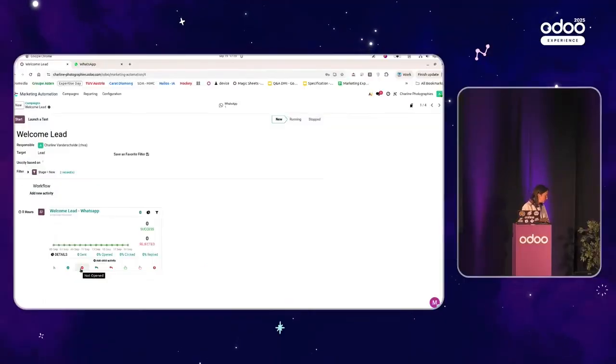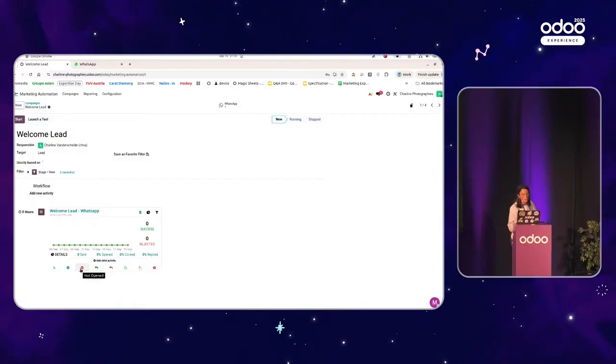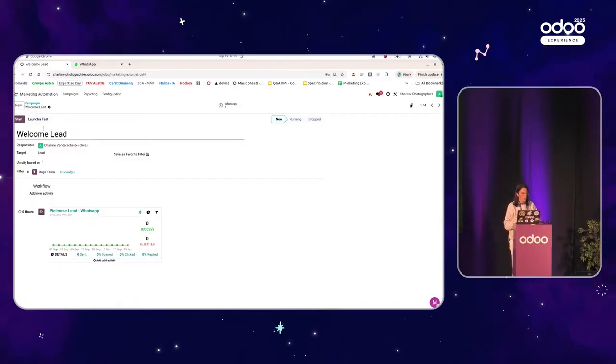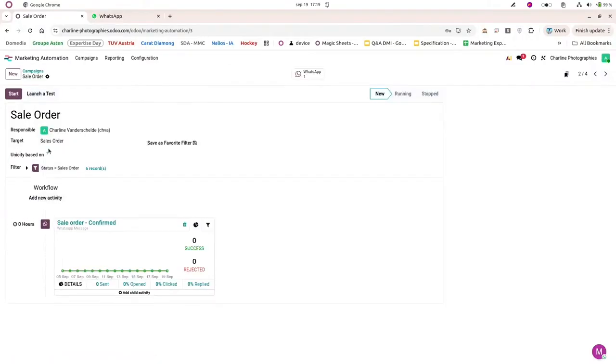There's a follow-up question on the first one with the marketing automation. So can this be done, sending the next order 6 months after the last order was placed, for multiple customers or orders, or do you have to do it one by one? No, it will be adapted dynamically. So imagine that if I go in my campaigns here, the sale order, we see that I have 6 records. Then if tomorrow I have another sale order, I will have 7 records here, and he will receive the WhatsApp message. So it's really dynamic.